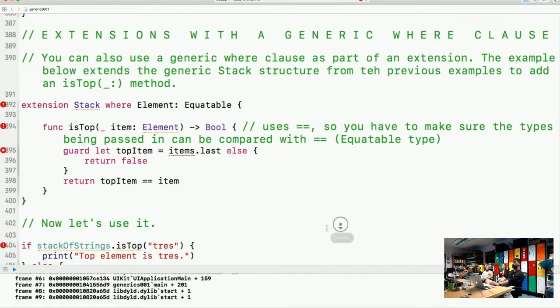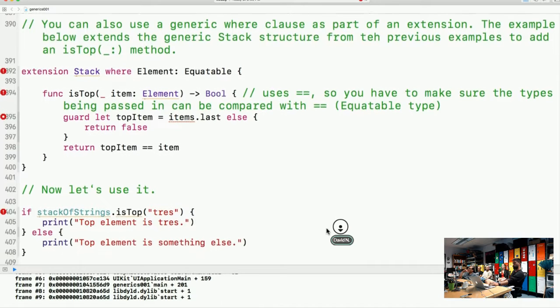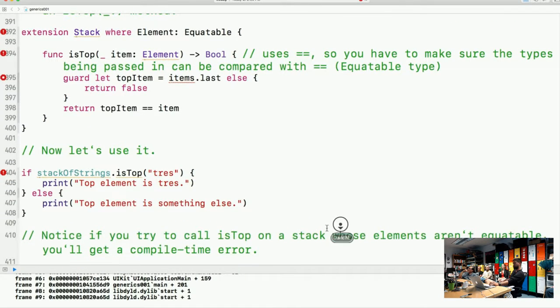Extensions with a generic where clause. You can also use a generic where clause as part of an extension. The example below extends the generic stack structure from the previous examples to add an isTop method. So we have an extension on stack where the elements it deals with are equatable.